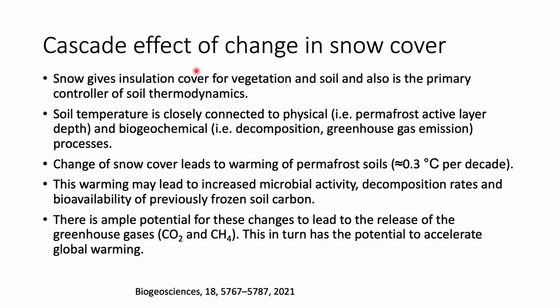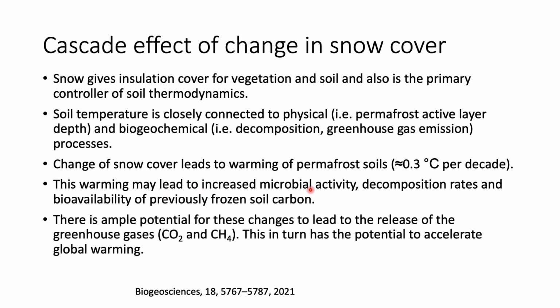So what is the cascade effect of change in snow cover? The snow gives an insulation cover for vegetation and soil and is also the primary controller of soil thermodynamics. So soil temperature is closely connected to physical processes, that is permafrost active layer depth, and biogeochemical processes, that is decomposition and greenhouse gas emissions. The change of snow cover leads to warming of permafrost soil by around 0.3 degrees centigrade per decade.